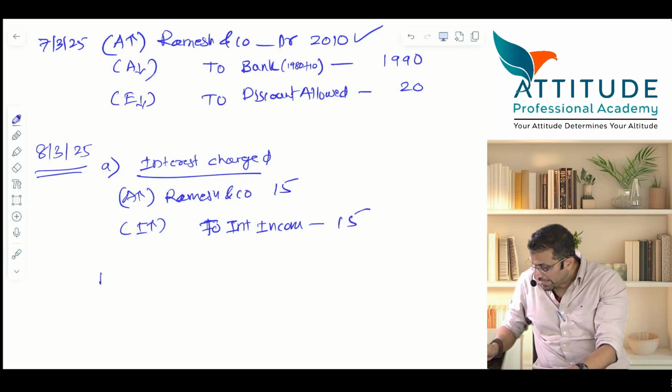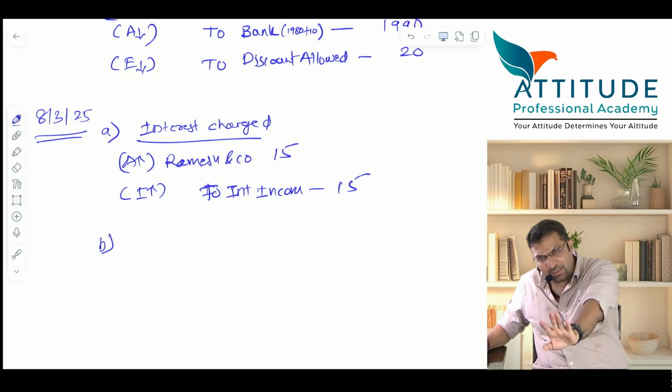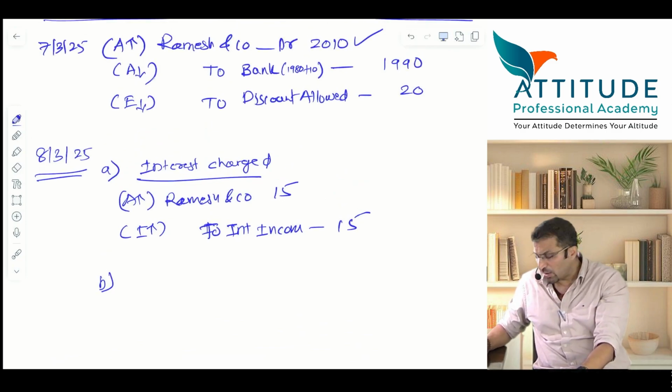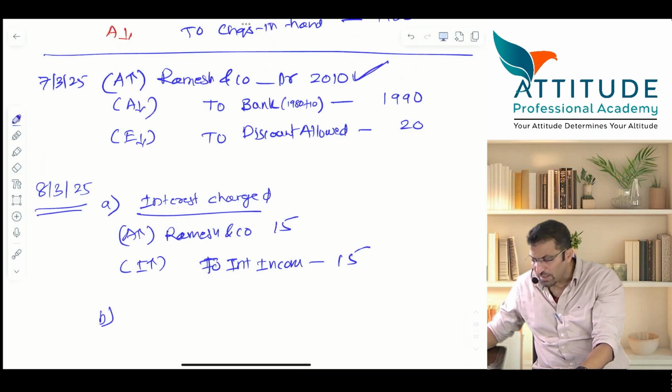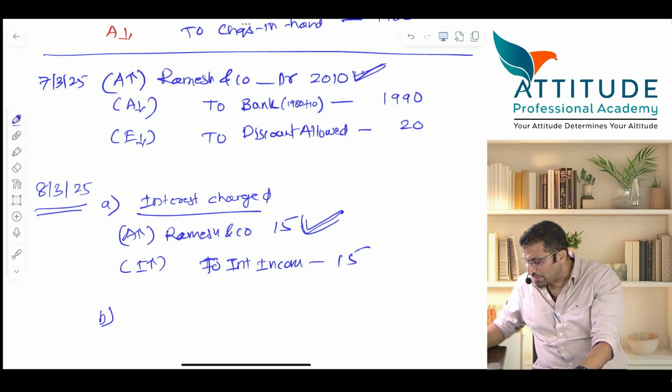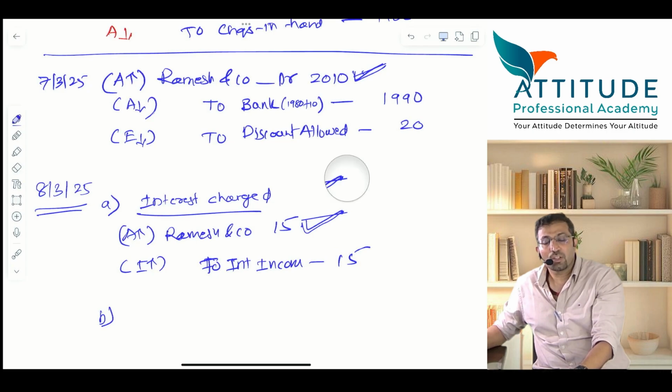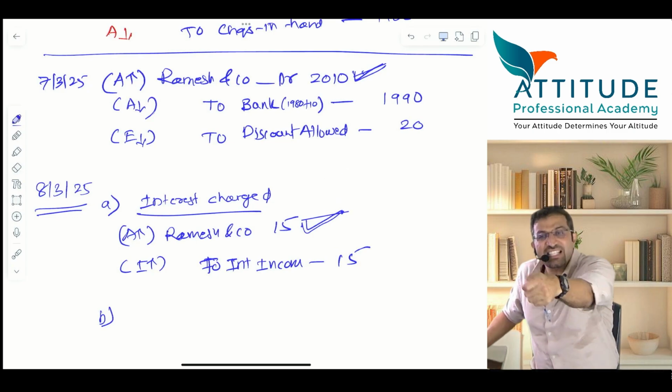But on the same day, one second, don't copy it down. I'll come back to this. First you hear it and then I'll give you time to copy this entry at least. Now tell me, Ramesh account is already debited by 2010. Now Ramesh account is debited by another how much? 15. Total debit to Ramesh is how much? 2010 plus 15, how much? 2025. That is the check he's giving to you.